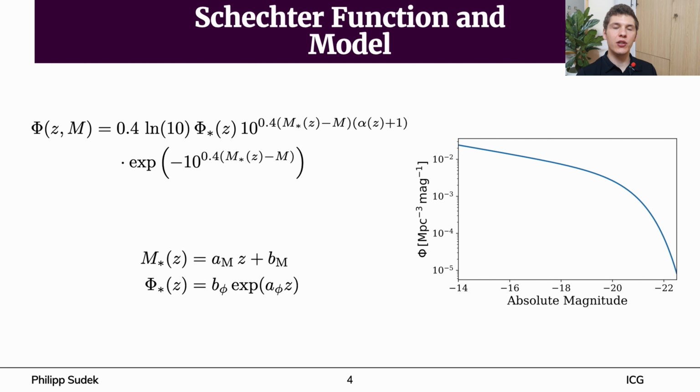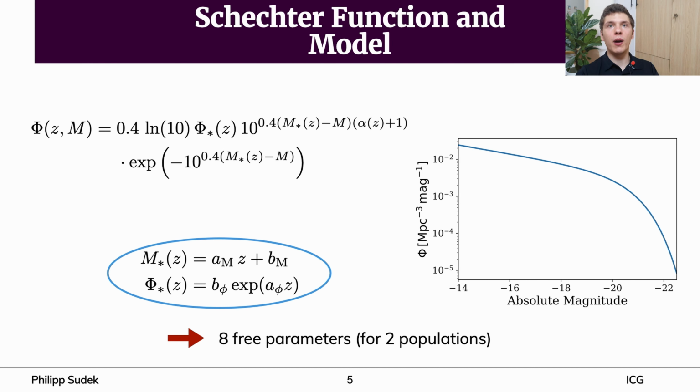The function is redshift-dependent and is mainly characterized by the amplitude phi star, the characteristic magnitude M star, and the faint end slope alpha. If we take a look at the example plot, alpha defines the faint end. Phi star is the normalization, and M star defines the point of exponential drop-off at the bright end. This corresponds to the magnitude at the normalization point.